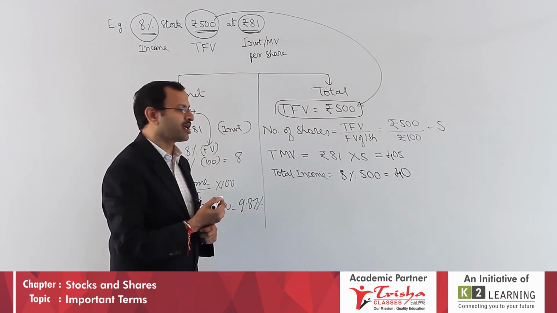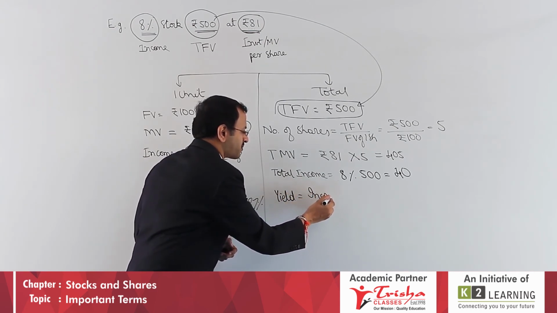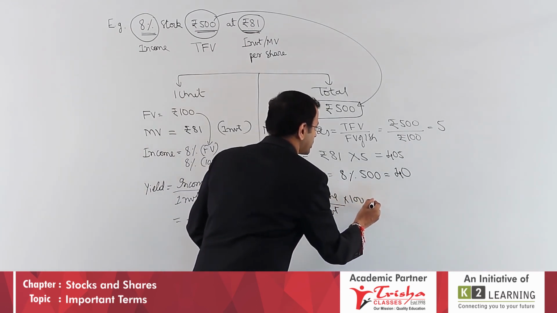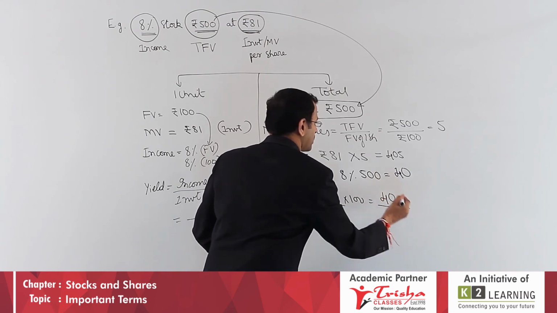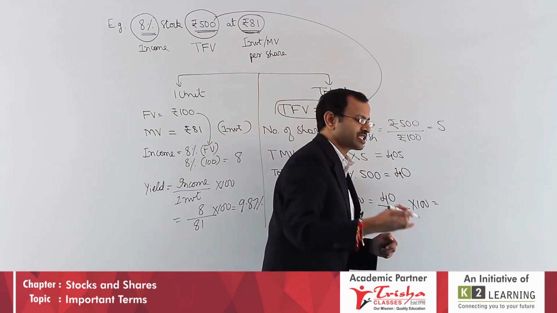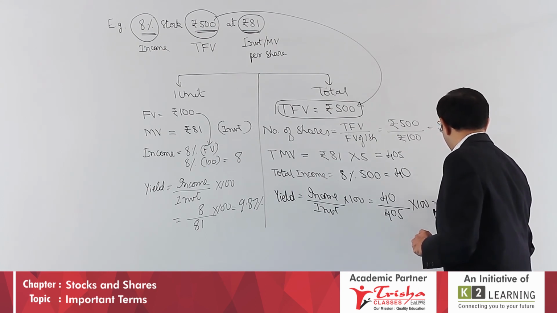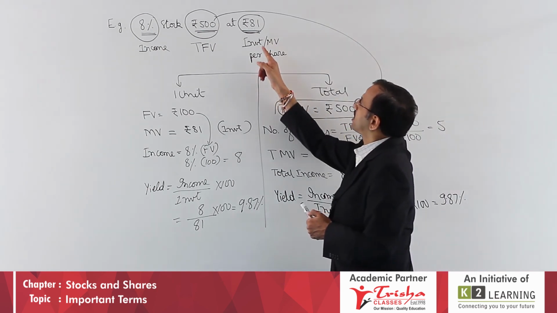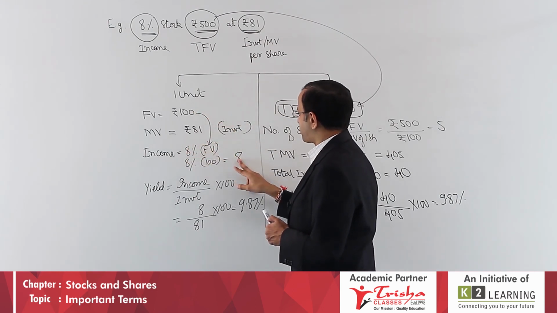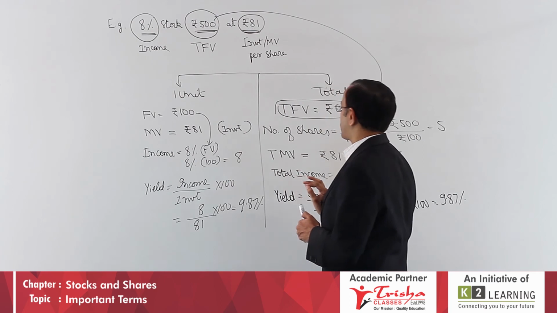Now my next work will be, what is the yield? Yield formula you learned: income upon investment. Total income by total investment into 100. So income altogether 40 rupees divided by investment 405 into 100, if you do, just like the previous one what you worked out, now also you will get 9.87%. To conclude, one share 81 market value, face value 100, income will be 8% on face value, 8 rupees. Yield means income by investment or market value, which will be 9.87%.